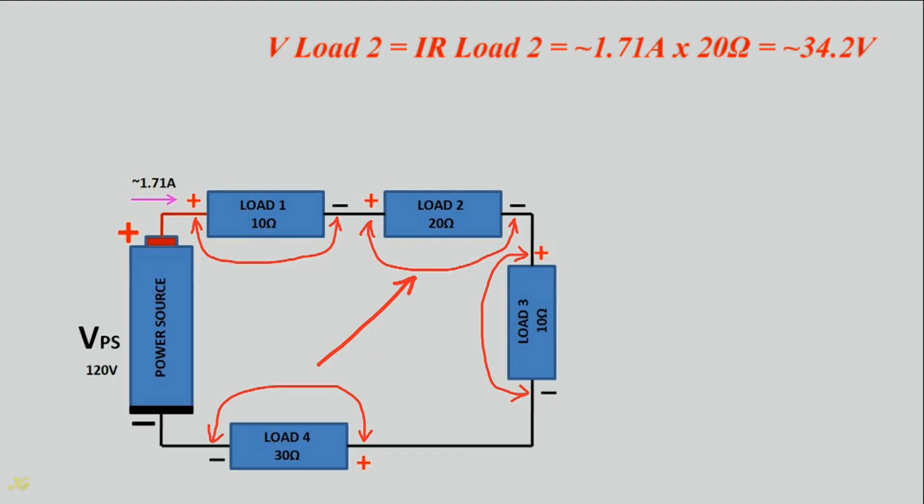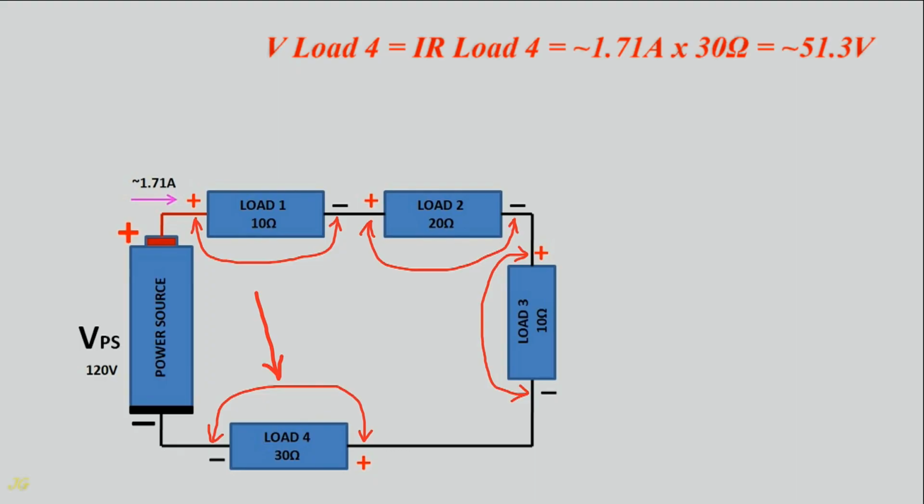Voltage, V, across load 2 equals current times resistance load 2 equals approximately 1.71 amps times 20 ohms equals approximately 34.2 volts. Voltage, V, across load 3 equals current times resistance load 3 equals approximately 1.71 amps times 10 ohms equals approximately 17.1 volts.